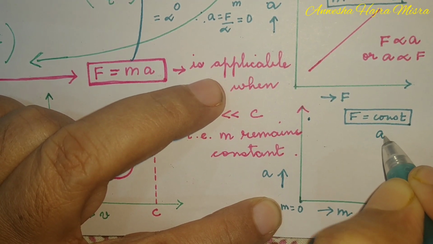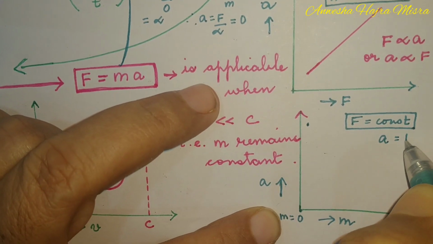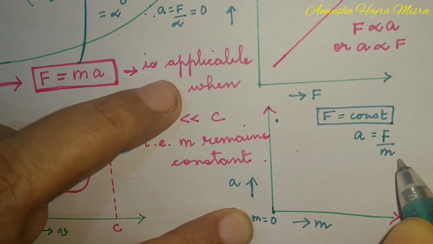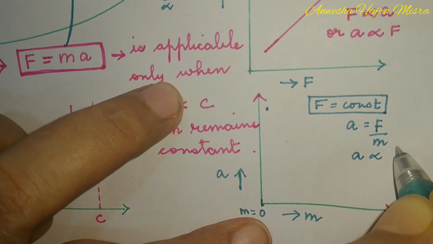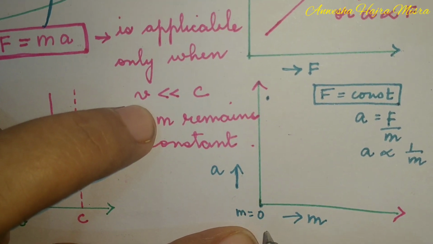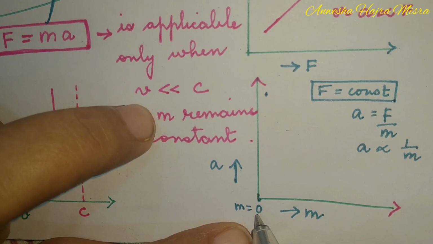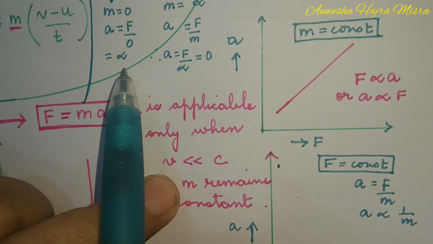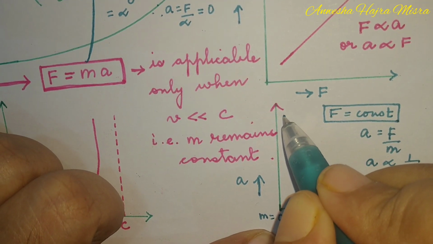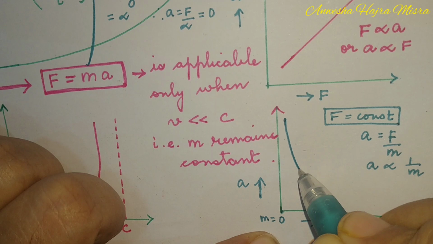We see that acceleration is force by mass. So acceleration is inversely proportional to mass. So as mass increases, acceleration will decrease. And we know when mass is 0, acceleration is infinite. Infinite, how can you show in the graph? It will not touch the y-axis.